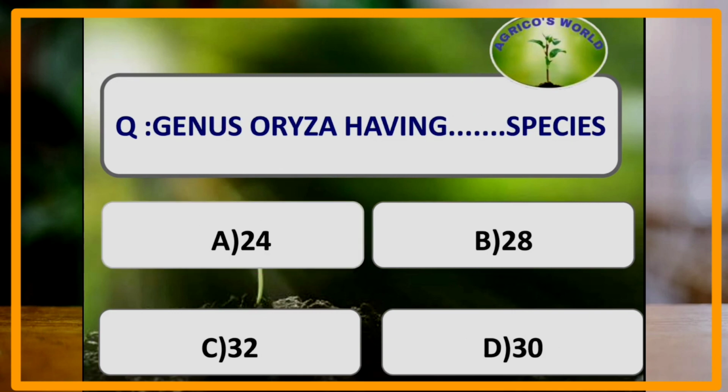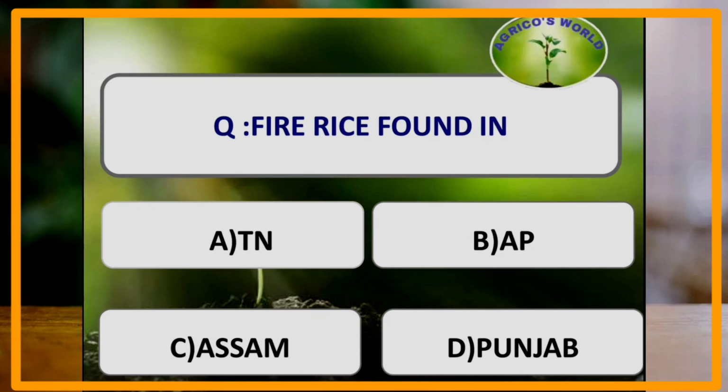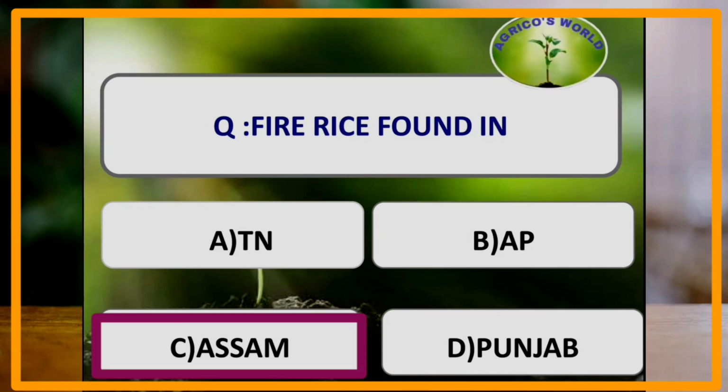Moving on to the next question. Genus Oryza comprises of how many species? Genus Oryza has 24 species. Fire rice is found in which state? Fire rice is found in the state of Assam.